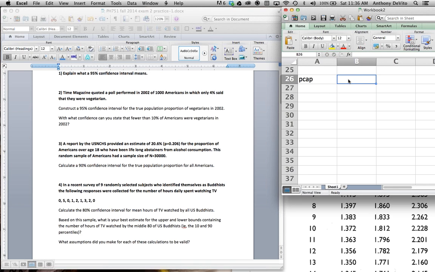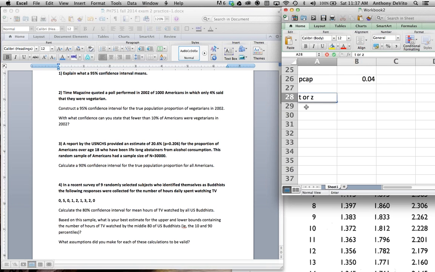Okay, so p-cap is going to be equal to 4%. It's going to be equal to 0.04. Okay, 4%. So now we want to calculate a confidence interval for that percentage. So p-cap is kind of analogous to our sample mean. So now in order to actually calculate a confidence interval, we need to know either a t or a z-score that we're going to use, right?